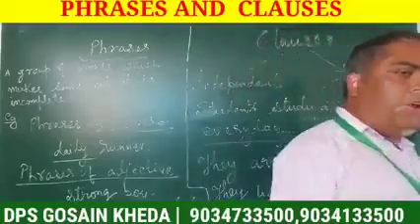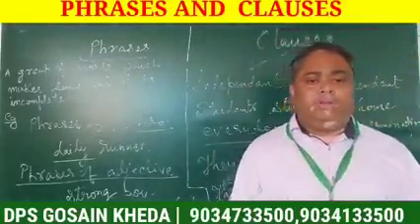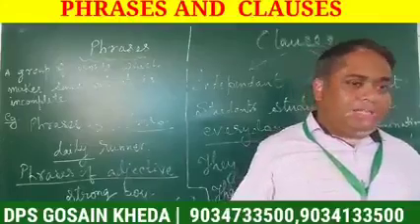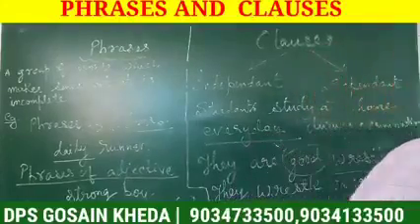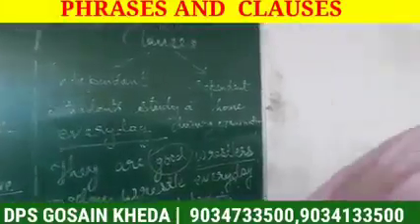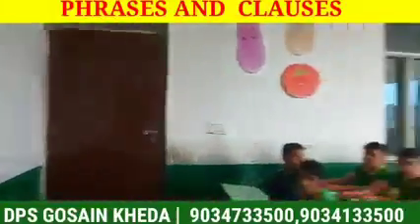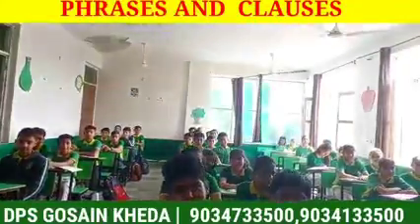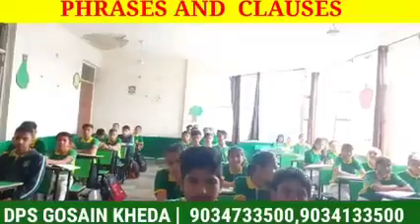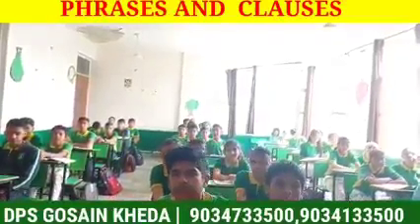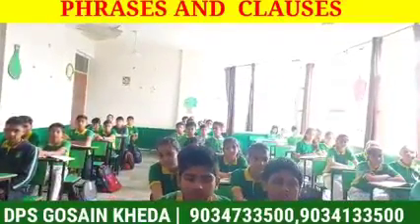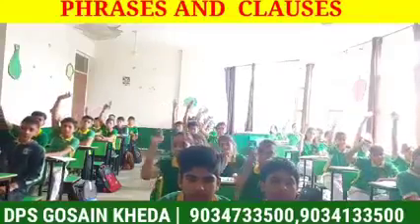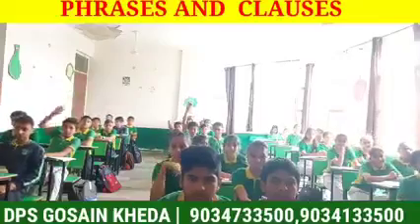Now a small quiz for all of you. Okay. So I will turn the camera and then I will see who answers me. Alright, ready? Which of the following makes a complete sense, phrase or clause? Clauses make complete sense, right?